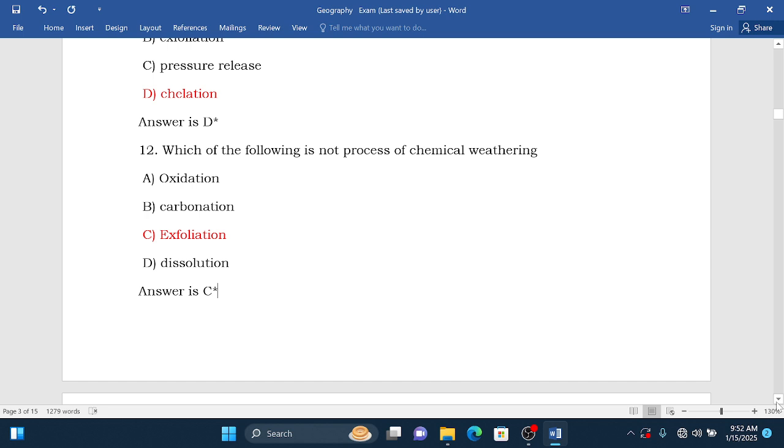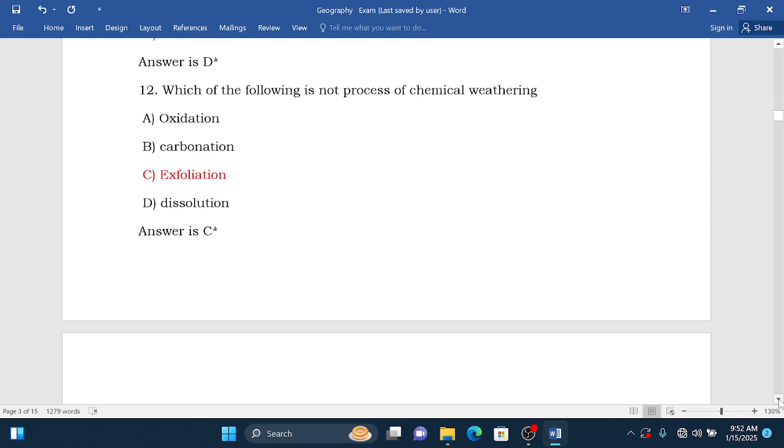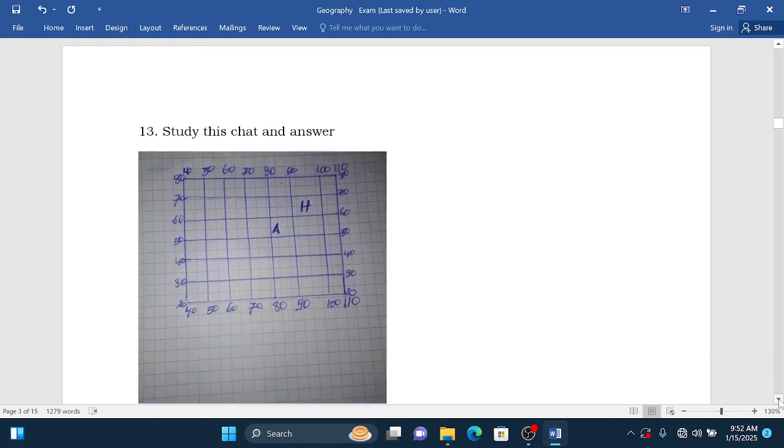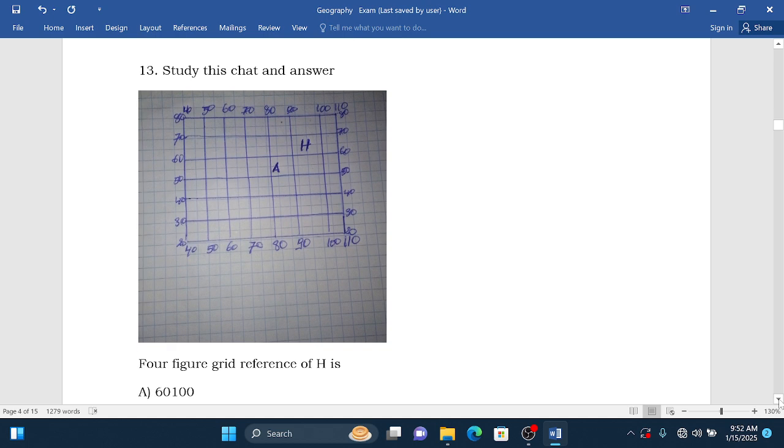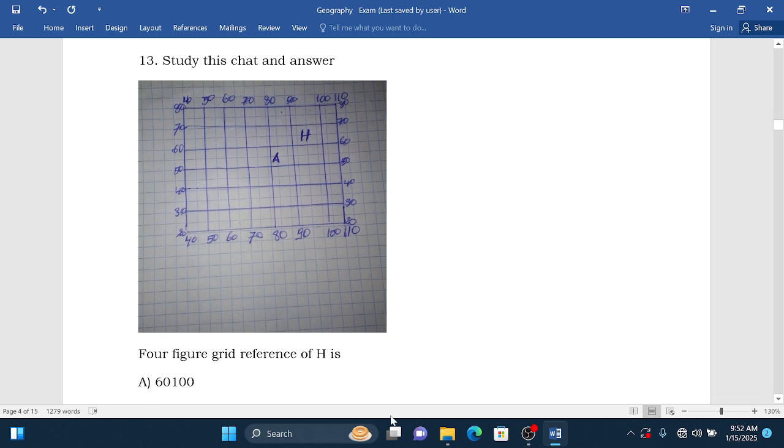Let's go to question number 13, sorry. Study this chart and answer. We have the four-grid reference system of H. We are going to see H. We want the four-grid reference system of H.